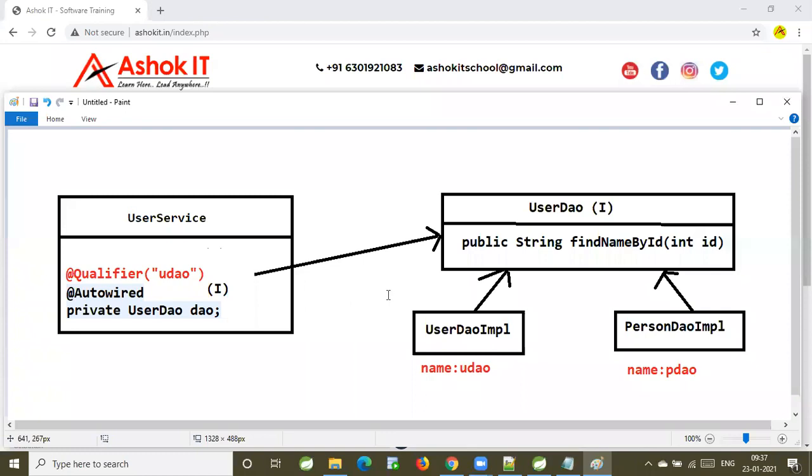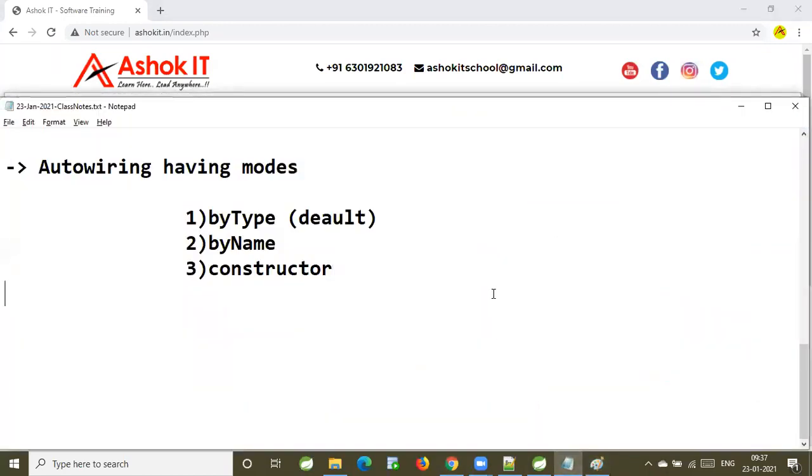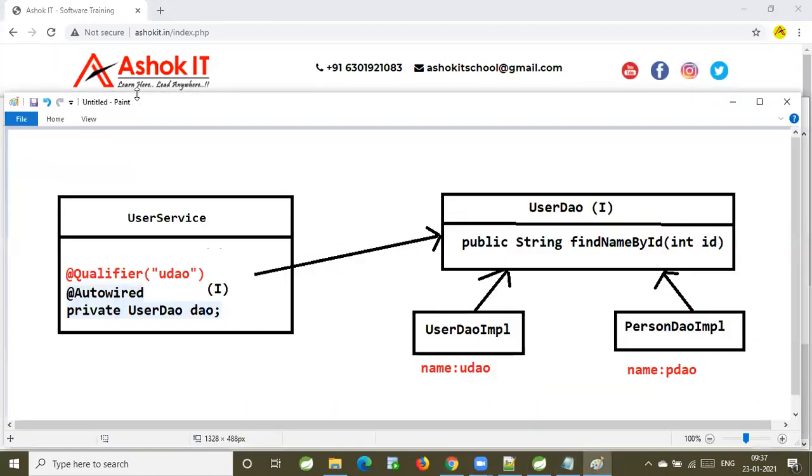Sir, if both have the same names, for example UserDAOImpl as well as PersonDAO with the same names, then we will get ambiguity, right, sir? Can you create two classes with the same name? No, you cannot create. You should have beans with different names. Two beans should have two different names, so the names will be unique.